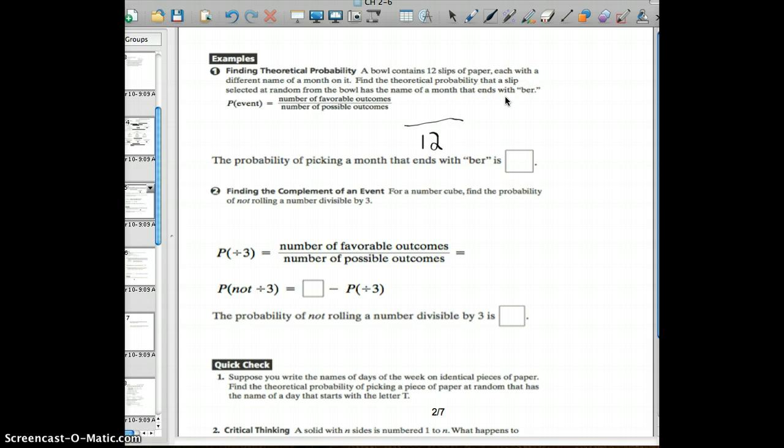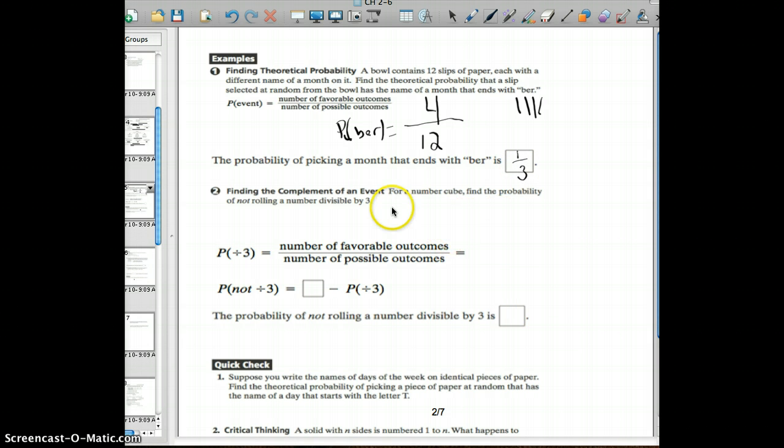So January does not. February, March, April, May, June, July, August, September is 1, October is 2, November is 3, and December is 4. So 4 of the 12 months, or 4/12, is the probability that we'll have a "ber" month being picked. Now we always reduce our fractions. So in this case, we'll reduce the probability to 1/3.